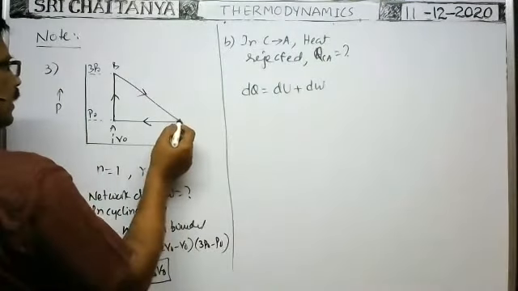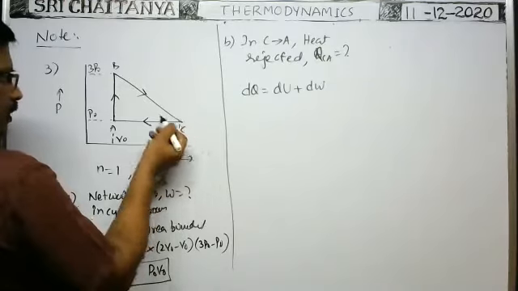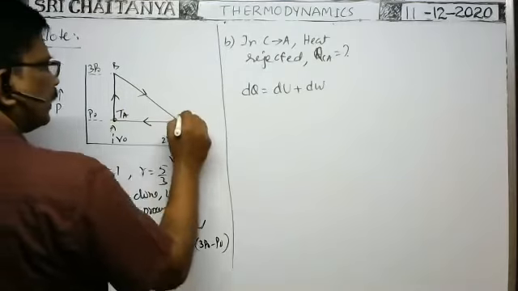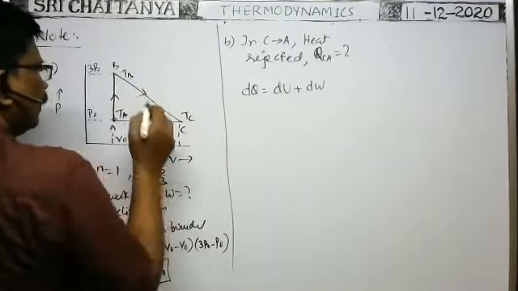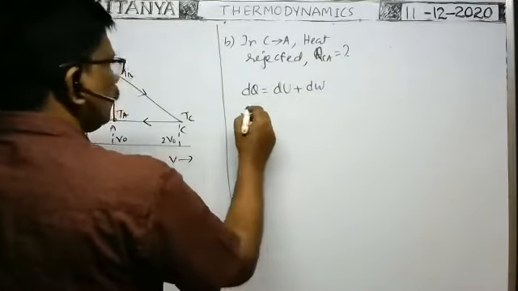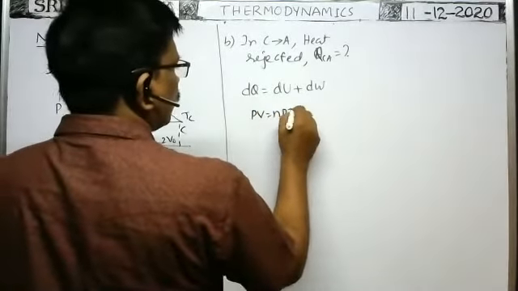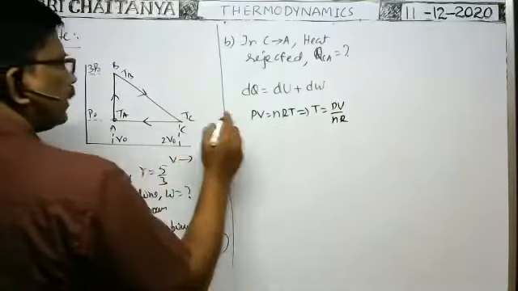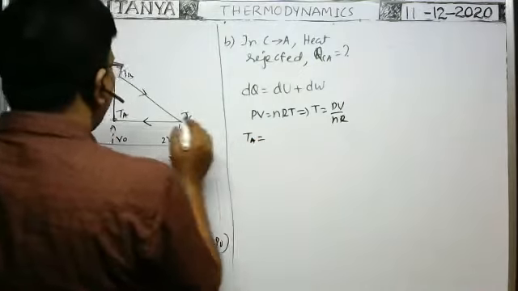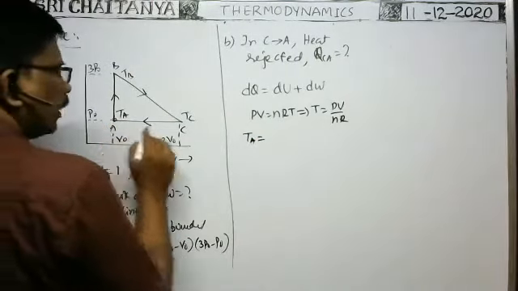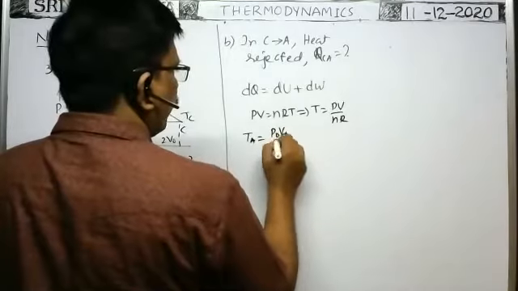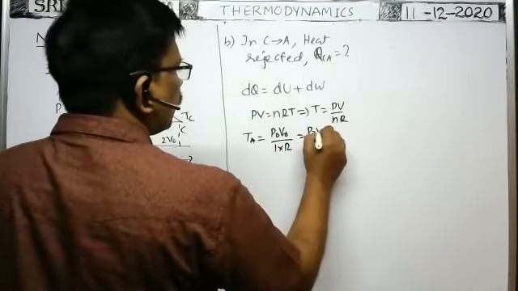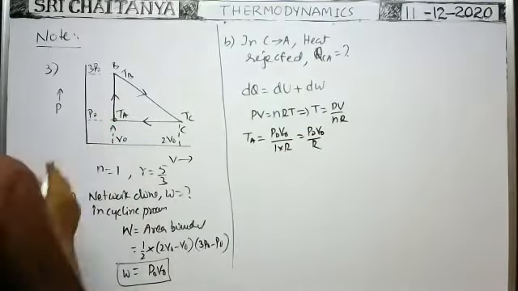To find the change in energy when the state changes from C to A, we need the temperature at this point. Temperature at this point is TA, here it is TC. From PV equals nRT, T is equal to PV by nR. So temperature at A, TA, is equal to, at A the pressure is P0, volume is V0, P0 V0 by number of moles 1 into universal gas constant R. That's why P0 V0 by R is the temperature at A.